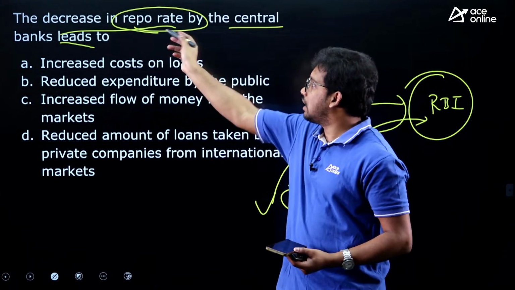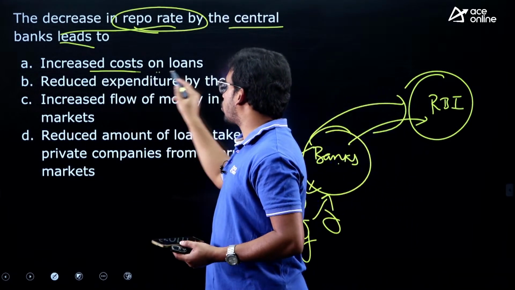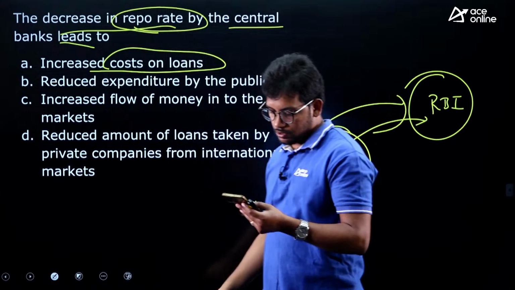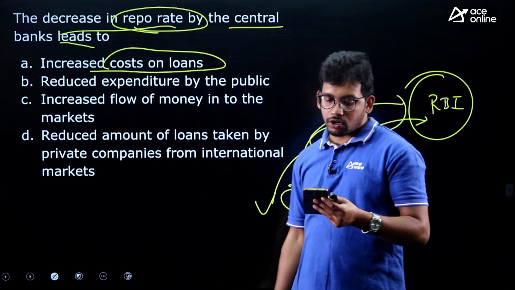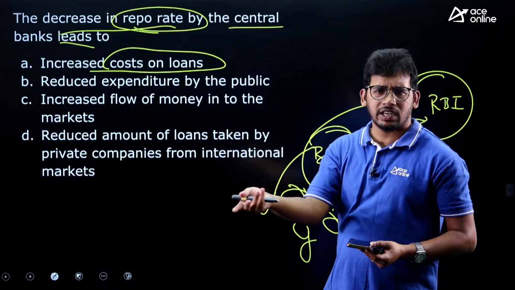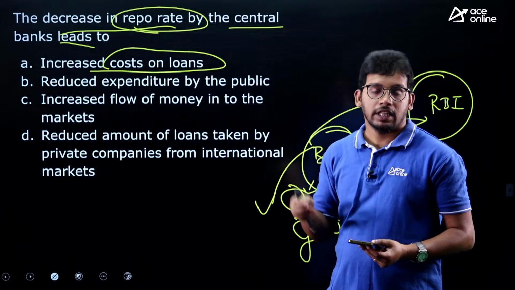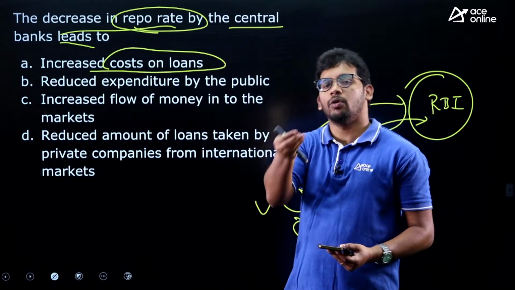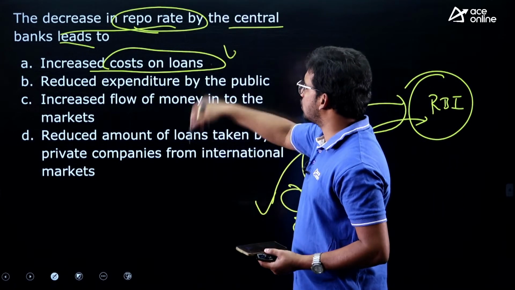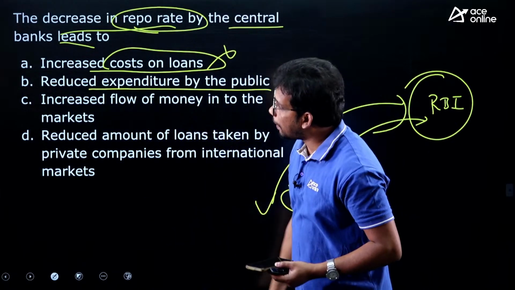So when there is a decrease in repo rate, what are the consequences they are asking about? Increased costs on loans. So if there is a decreased repo rate, is it increasing our cost of taking loans? No, it is becoming cheaper, because RBI is demanding only a lesser amount of interest. So this is wrong.